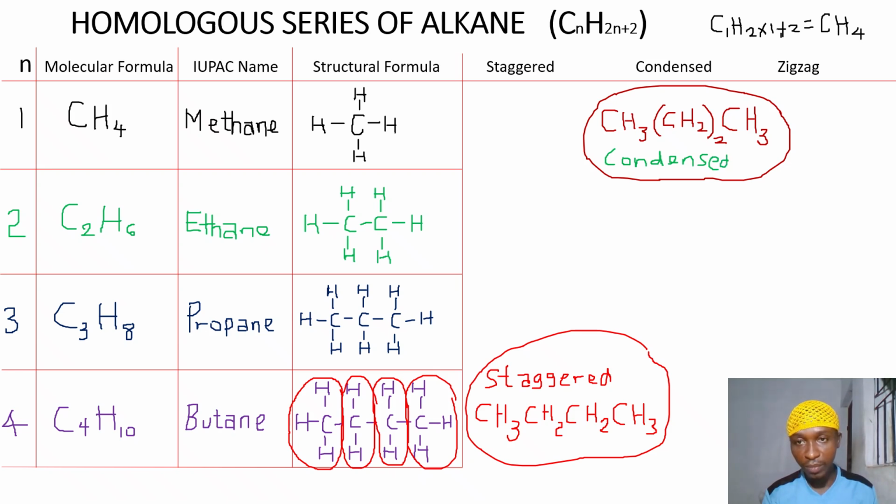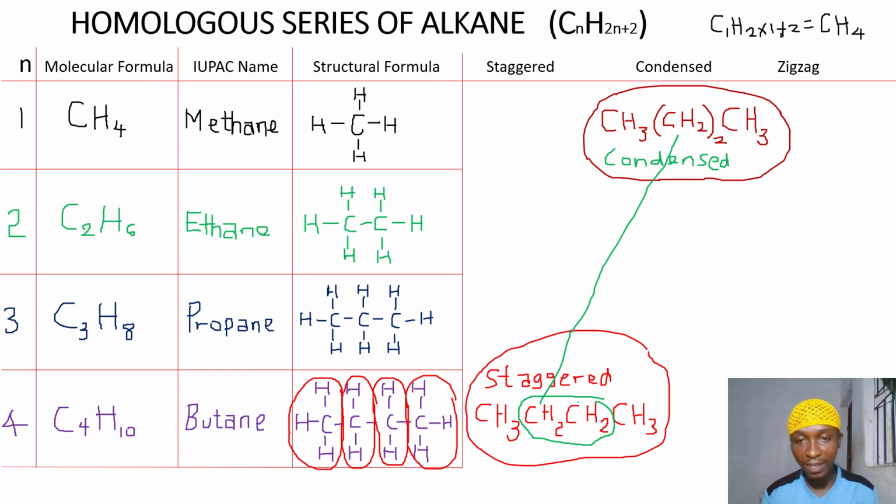The only major difference between staggered and condensed is that this CH2 that repeats itself twice is what they have combined here.